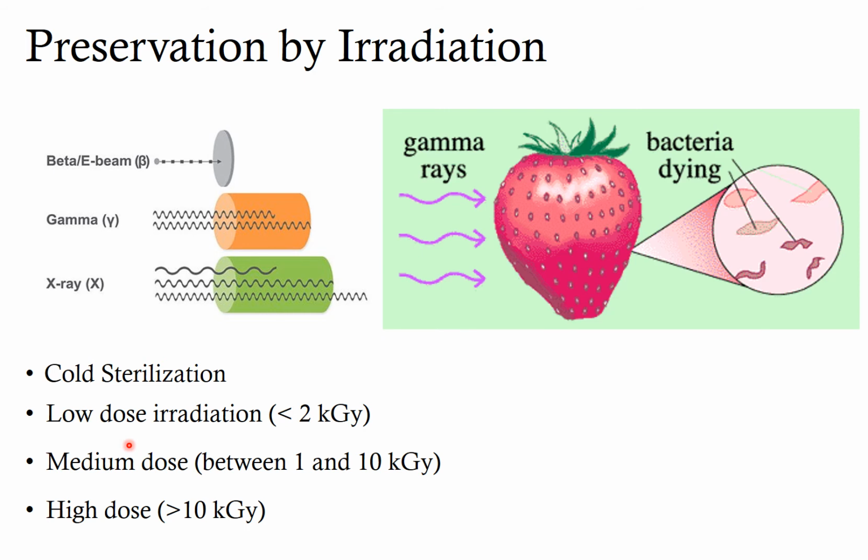Low dose irradiation, that is less than 2 kGy, is used to delay sprouting in vegetables and aging of fruits or senescence. Medium dose between 1 to 10 kGy is used to reduce the level of pathogenic organisms, which is similar to pasteurization, whereas high dose, that is more than 10 kGy, is used to achieve sterility or complete sterilization of the product.